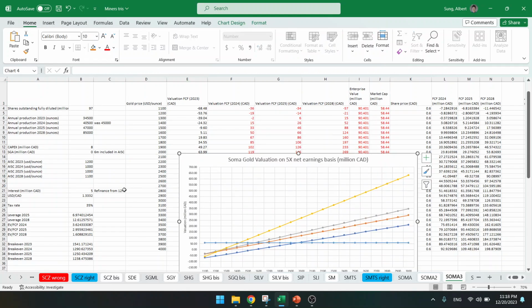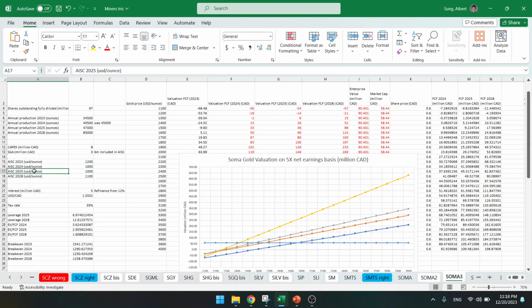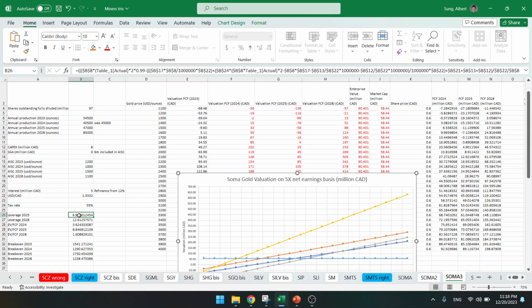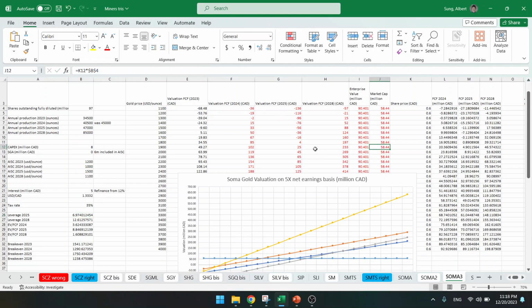Now, I have a comment on previously on the all-in sustaining cost. Typically, when the cost goes up, right, nothing happens on the leverage. But of course, if a company suddenly has much higher costs, then yeah, the EV to free cash flow goes up. So that company becomes overvalued, and then the market cap will probably drop, maybe to 40, to go back to a lower EV to free cash flow.